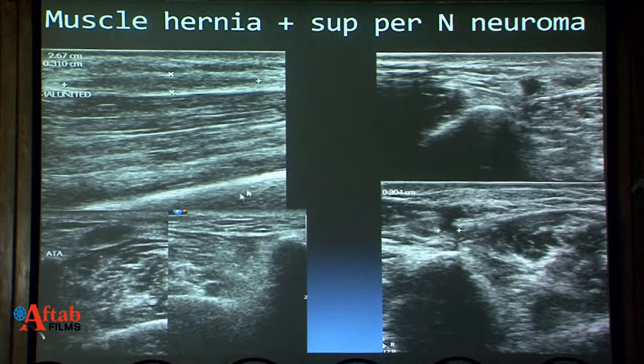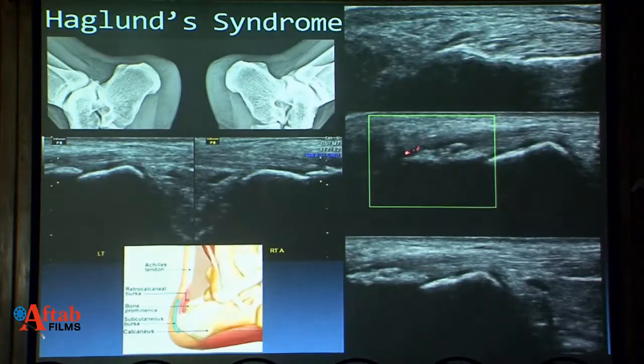This patient had undergone a surgical intervention for a fibular fracture, and he again had pain for 2 years. We could find on ultrasound evidence of a neuroma involving the superficial peroneal nerve. This is a longitudinal scan, axial view, and associated there was a hernia which was not allowing it to heal. So there is a muscle hernia with neuroma. All kinds of permutations we get.